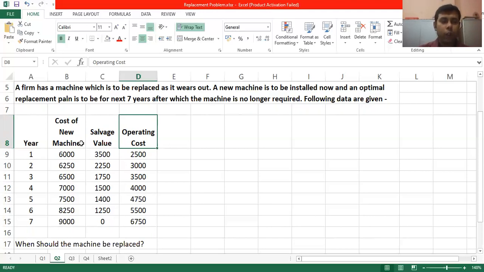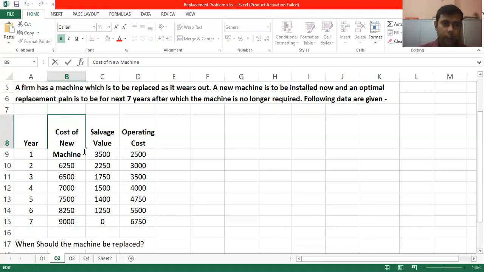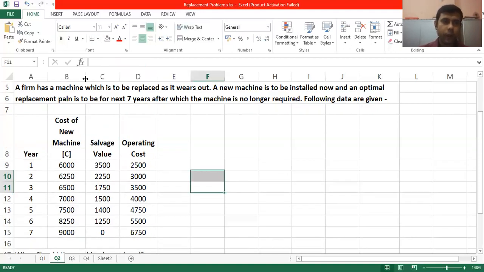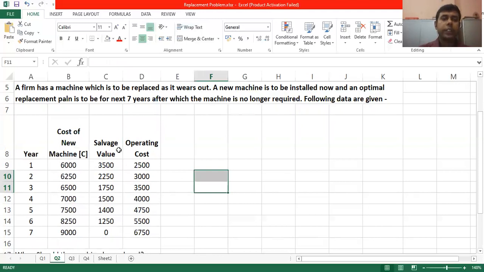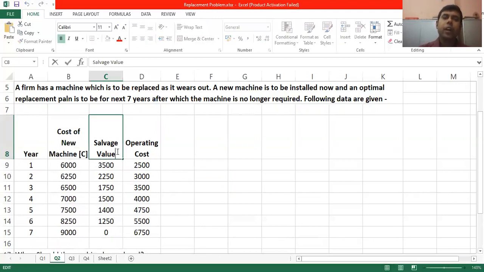We know the cost of the machine is symbolized as capital C. Salvage value is nothing but the resale value, which we write as S. Operating cost is our annual maintenance cost or annual running cost, which we symbolize as F.